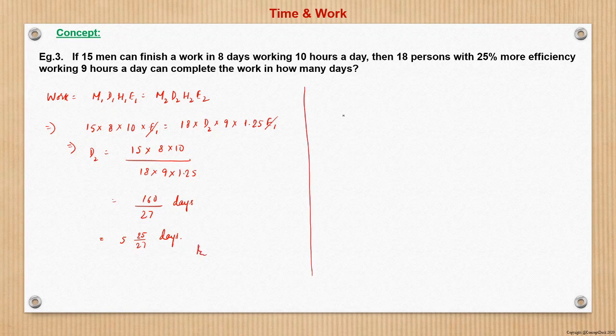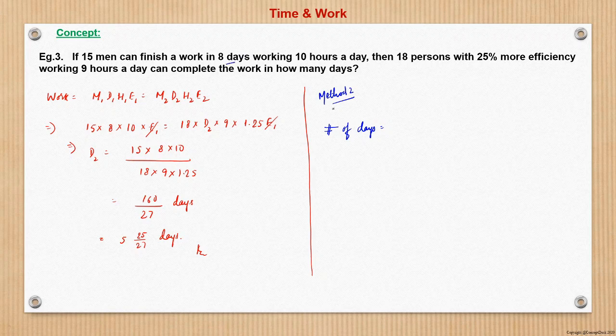Now let's solve this with the chain rule. We have to find the number of days. What is the initial number of days? That is 8 days.